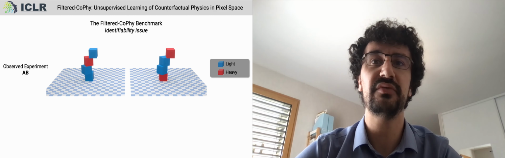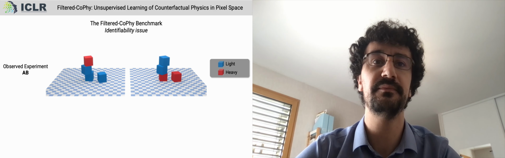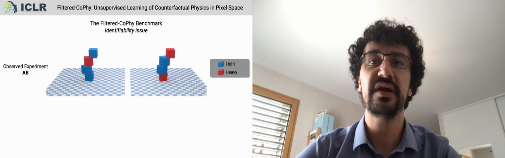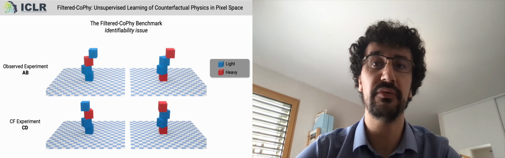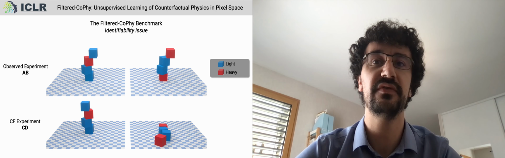Let's take an example in which we exceptionally color the cubes according to their masses. As you can see, both towers give exactly the same results, although the confounders are different. Let us now look at the trajectory of the counterfactual outcome. Here, the do operation consisted in moving the upper cube to the left. This time, the trajectories are very different. In this situation, it is not possible to decide on the configuration of the masses from the observation of AB, and it therefore becomes impossible to predict CD.